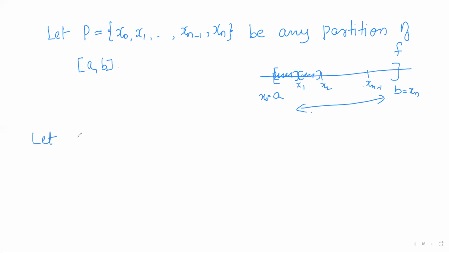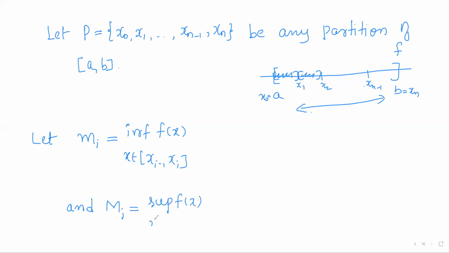We shall call those infimum and supremum small mi and capital Mi. Let small mi be the infimum of f of x as x varies over the closed interval xi minus 1, xi, and capital Mi be the supremum of all f of x as x varies over the closed interval xi minus 1, xi. So define it for all i, that is, for all subintervals.